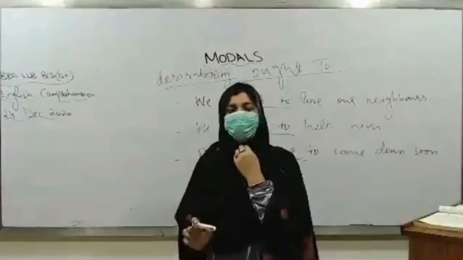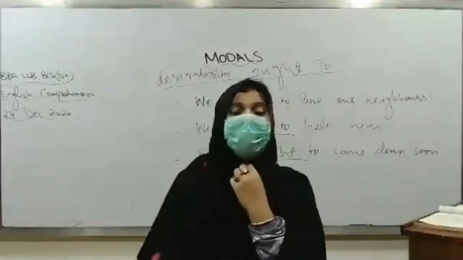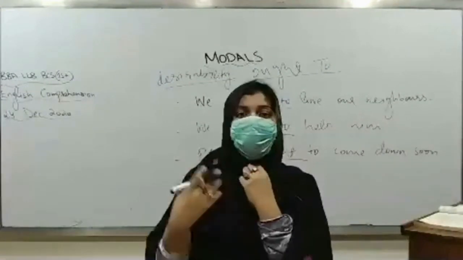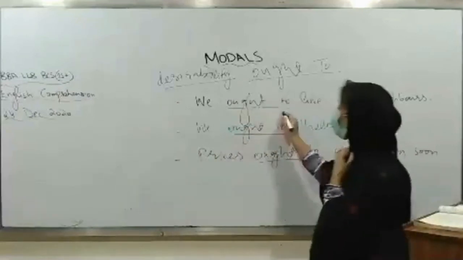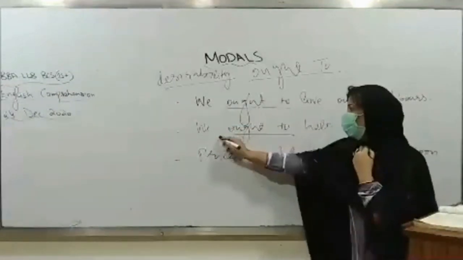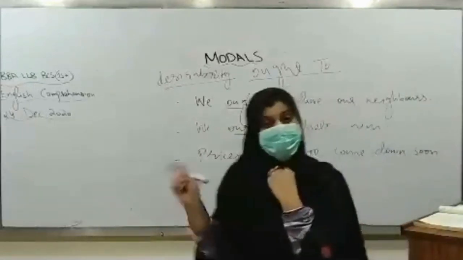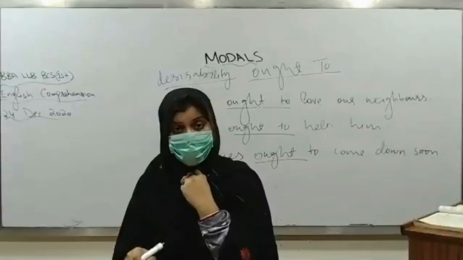So here you are actually expressing obligation. आपकी moral, आपका अखलाकी फर्ज है, and it is that action which is also desired, जो कि expect किया जाता है, जो कि पसंद किया जाता है. So there you should go for ought to. Again we ought to help him. हमें उसकी मदद करनी चाहिए, इस चीज की जरूरत है, that he needs help and we should or we ought to help him.